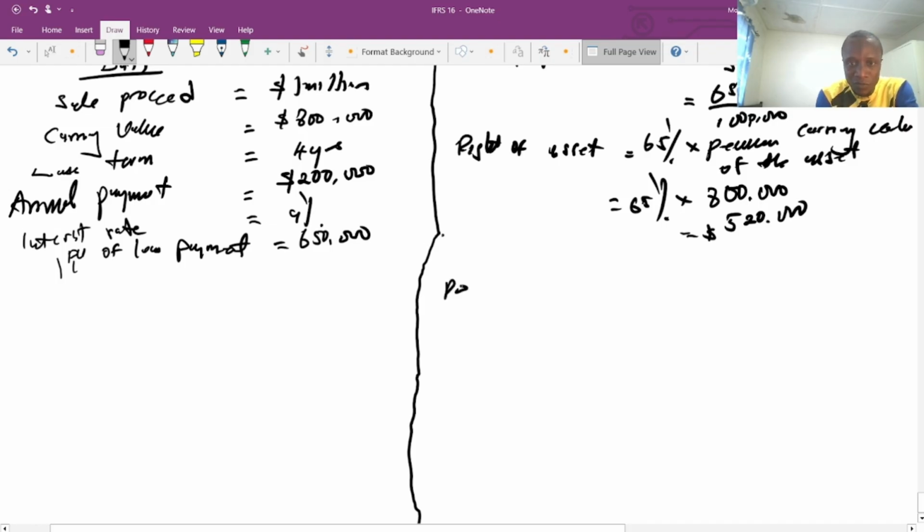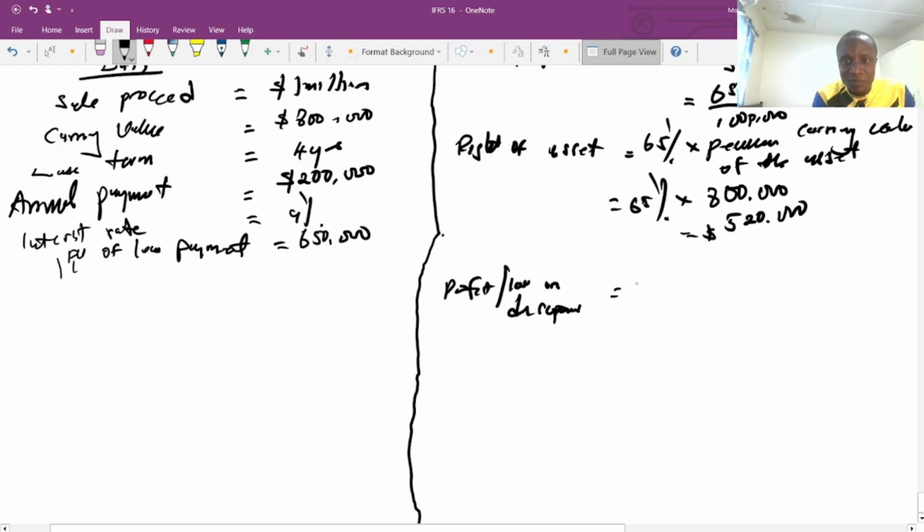So profit or loss on disposal will equal, if 100% sale is made, then we retain 65%.